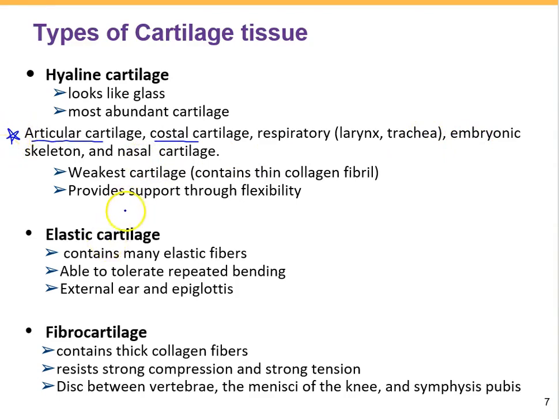Even though it's the most abundant type of cartilage in our body, it's the weakest type of cartilage because it contains thin collagen fibrils, which are like tiny fibers that just help give it structure. Despite being weak, it's still super important because it provides support by being flexible. So even though it's not the strongest, it helps our body move smoothly and stay comfortable.